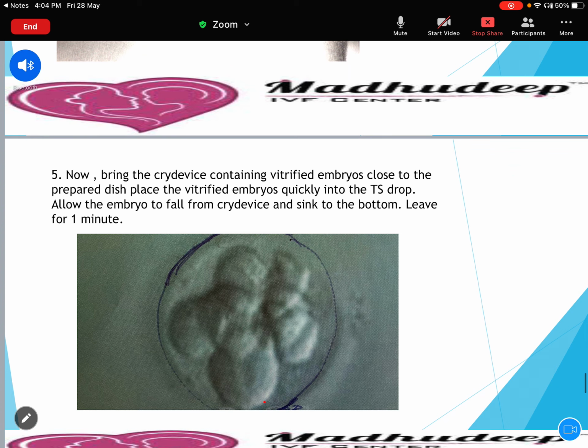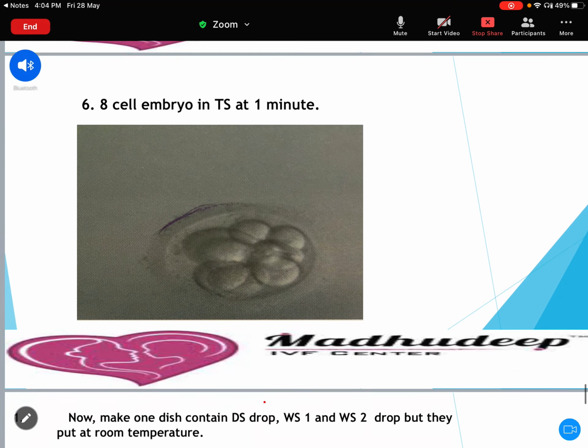Now bring the cryolock, which means remove the cryolock from the liquid nitrogen tank, open the lock, and put the cryolock in the TS drop. Wait for the embryos to float in the drop and leave it there for 1 minute. So in the TS solution, we usually put the embryos for 1 minute. When you put the 8 cell embryos in for 1 minute, they will regain their size.